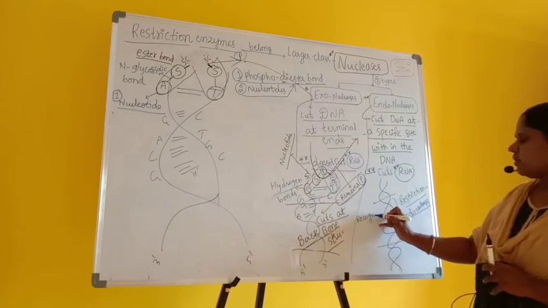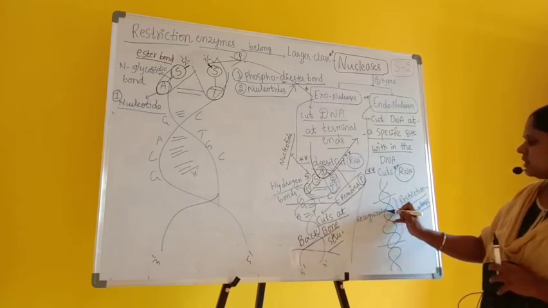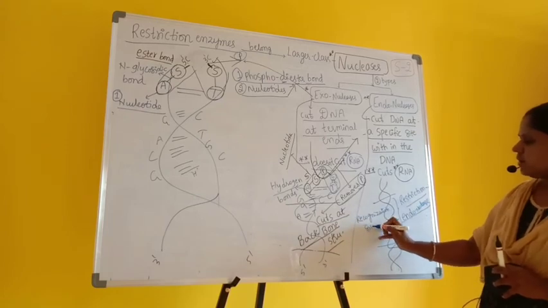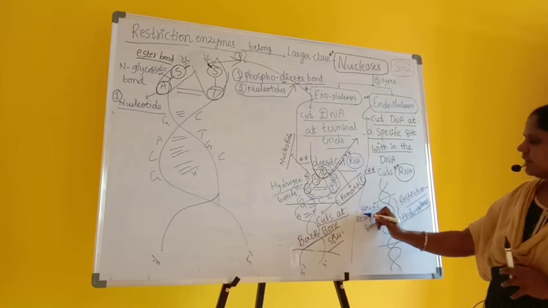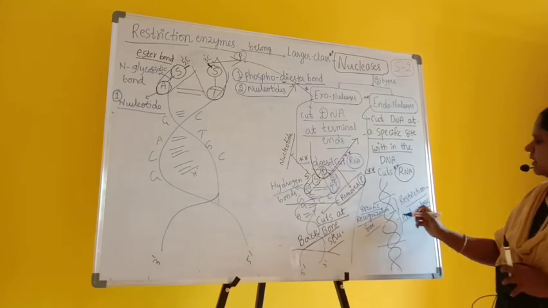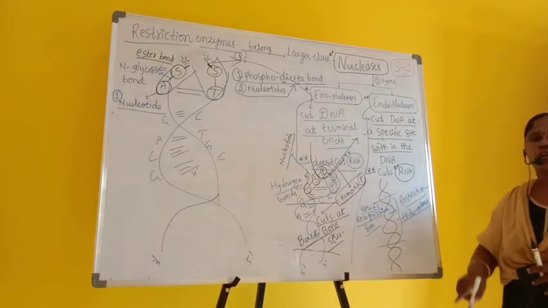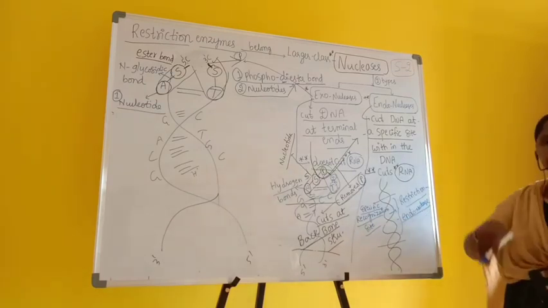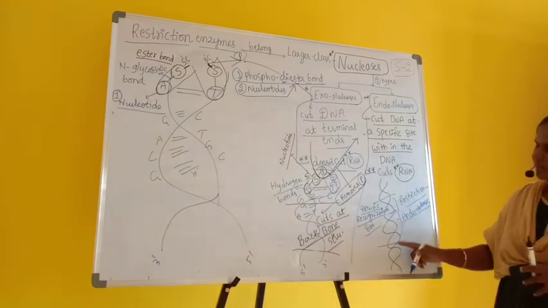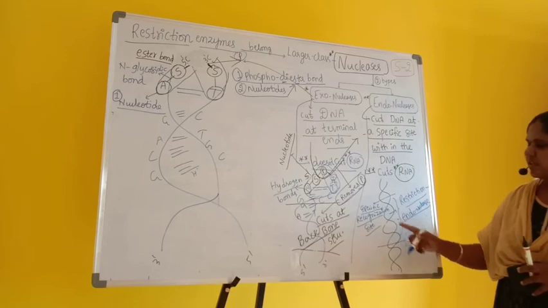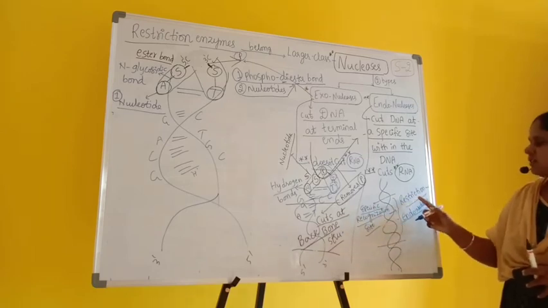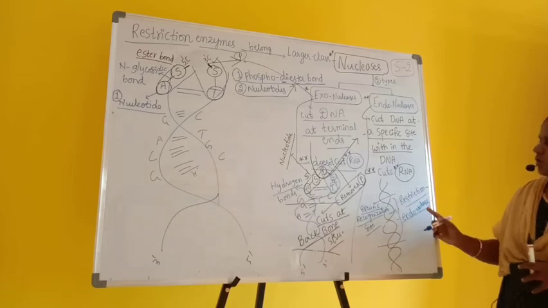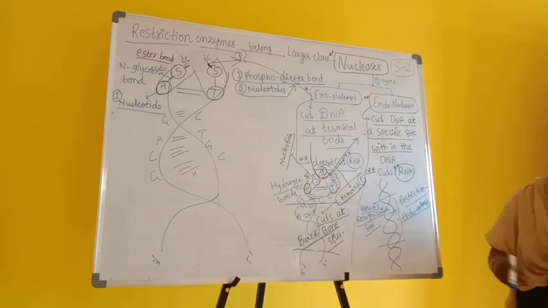That site is called a recognition site for that particular restriction enzyme. There is a specific recognition site for that particular restriction endonuclease. Endo we call because within the DNA it will cut somewhere at specific sites, and these specific sites are called a specific recognition site for that particular restriction endonuclease.